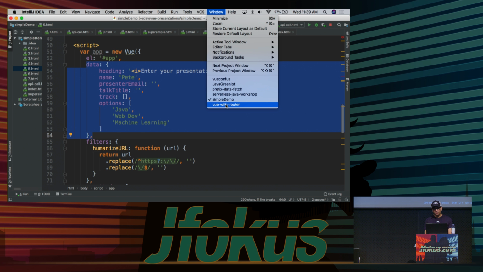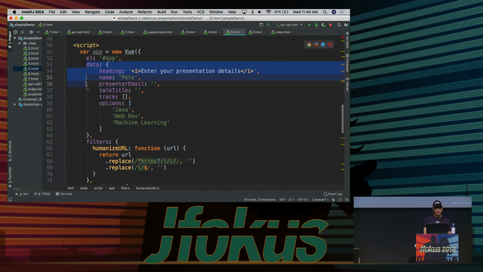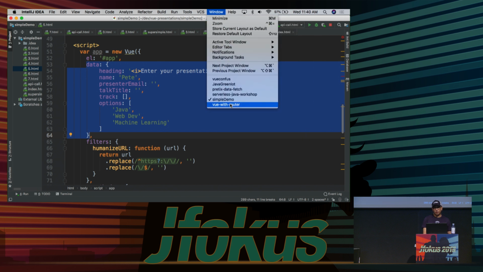When we create a component in Vue, however, what we need to do is export default this. Of course this is using ES6, but you can see that the data itself is what looks like a function invocation, and it's returning something, right? So why do we have to do this in a component, where we new up our data and the other things that are going to be inside of this, as opposed to just having a static object like so? And the reason for that is actually quite straightforward.